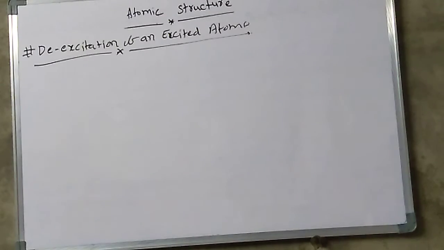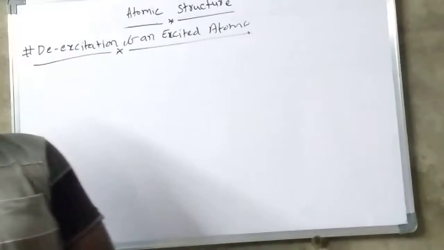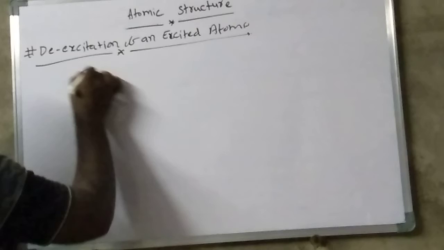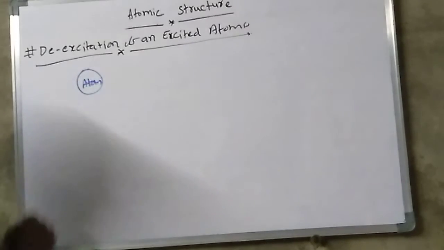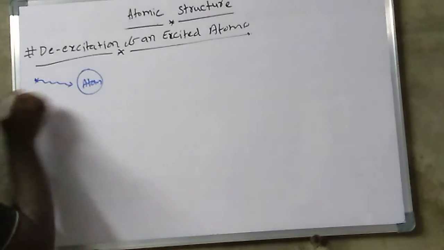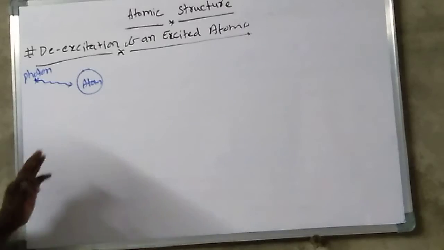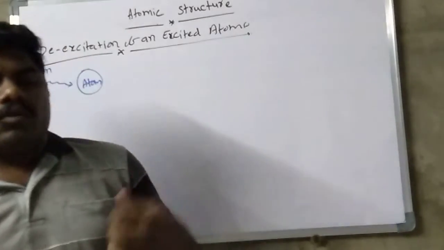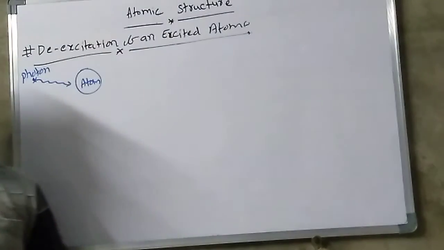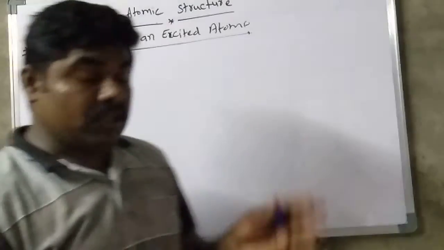So another important point: de-excitation of an excited atom. Let us consider one atom. Whenever a photon is given to the atom, it absorbs some energy and releases a photon. De-excitation means going from a higher level to a lower level. Whenever the electron jumps from higher to lower, the energy is released.